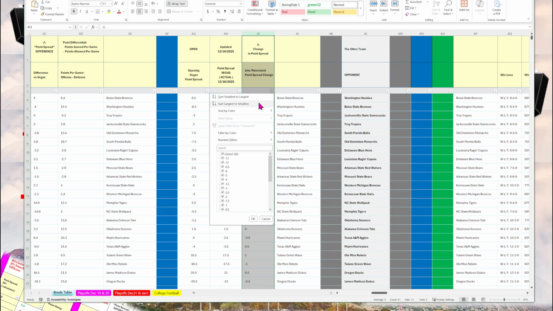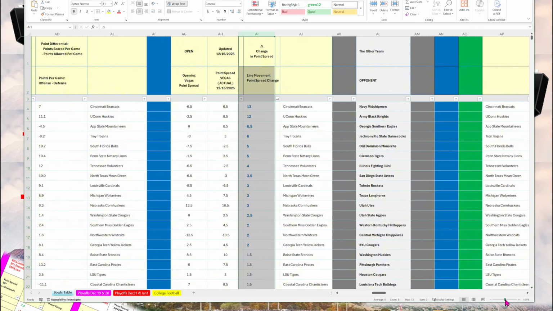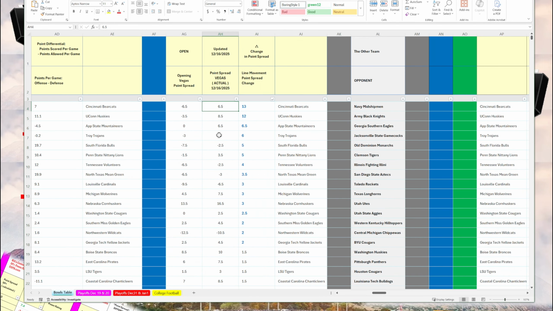Some of these games have large movements, which indicates that Vegas has had to change the point spread due to activity among bettors. For example, Cincinnati started off as a favorite of minus 6.5. Now they're an underdog of 6.5. So Vegas moved that point spread 13 points. That's a large variation, and it definitely merits closer observation.